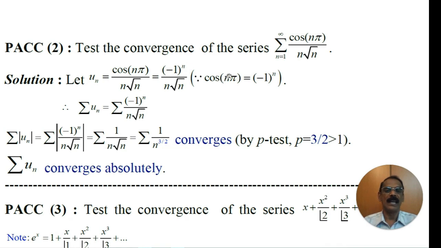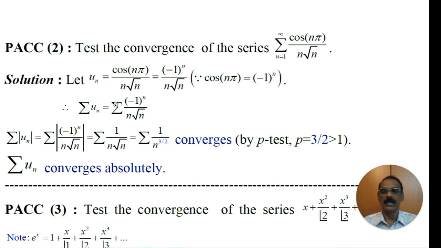That is, when n is even, we have value 1. When n is odd, we have value minus 1. Therefore, we can write cos of n pi is minus 1 to the power n. And hence, the un can be written as minus 1 power n divided by n into root n.